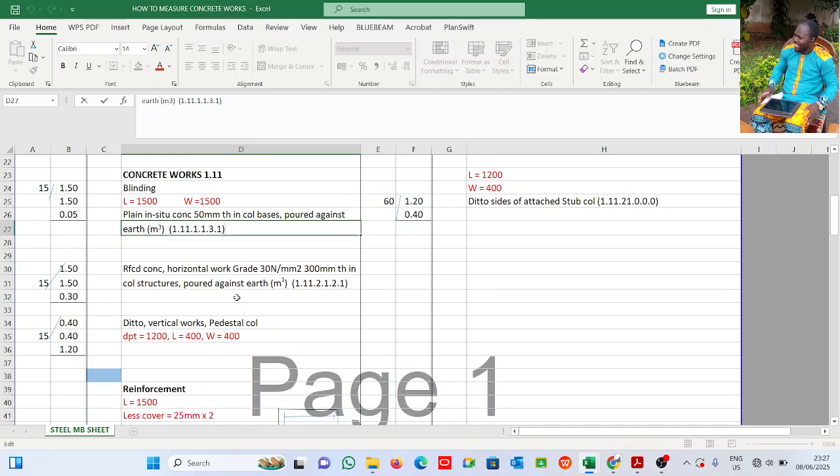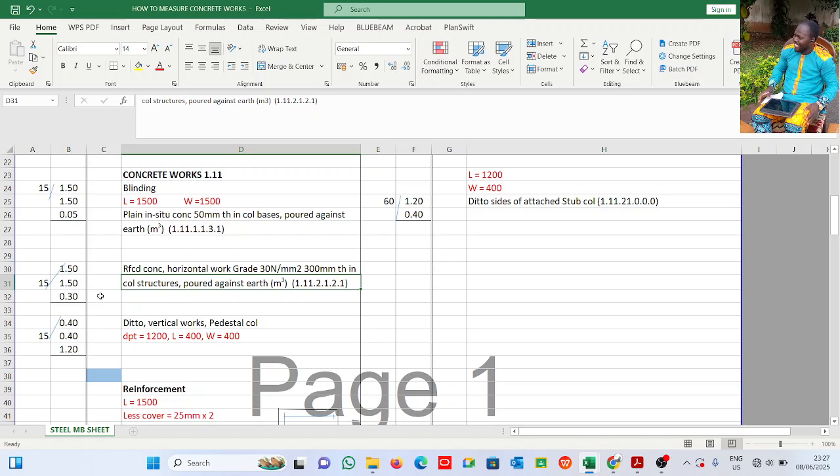Now we have the reinforced concrete. All right, reinforced concrete, of course, in horizontal work, because you're pouring it in bases. All right, horizontal work grade 30, 300 mm thick. In column structures, you see there is the BESMM 4R reference. Right, now the base is 1.5 by 1.5. The thickness of the concrete is 300 mm.